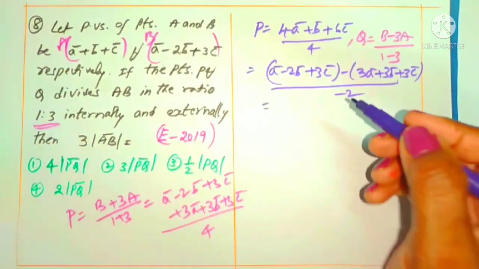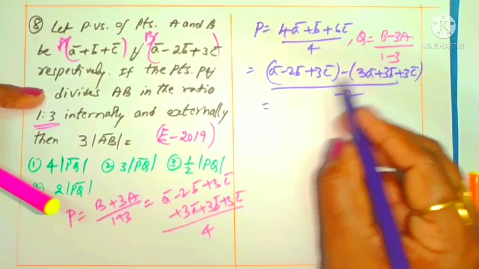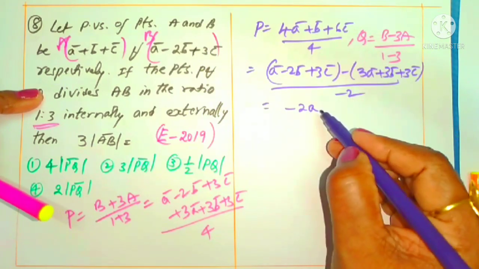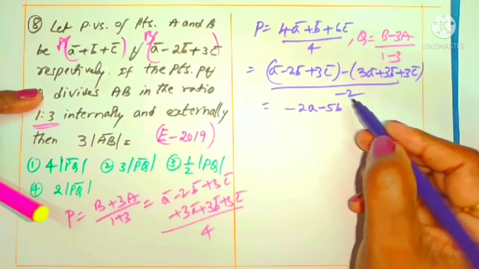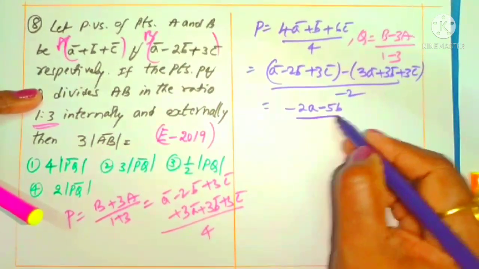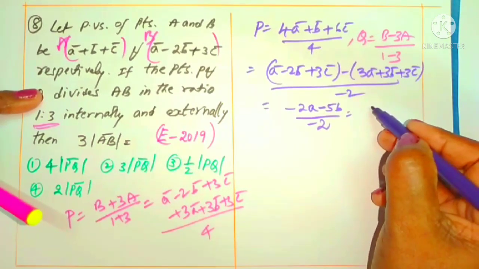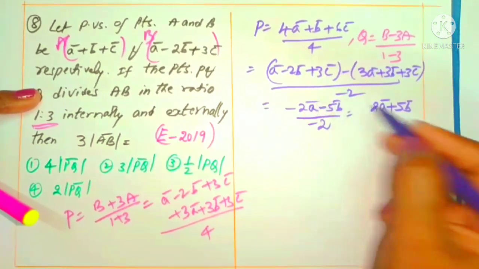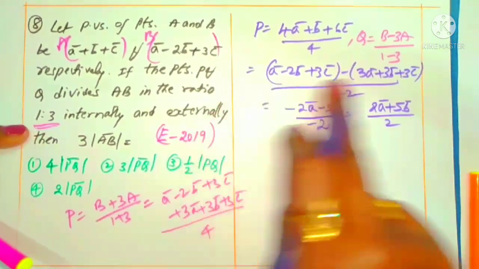Now simplify: A minus 3A is minus 2A, minus 2B minus 3B is minus 5B, and plus 3C minus 3C gets cancelled, by minus 2. The minus is cancelled, so 2A plus 5B by 2. This is the point Q.